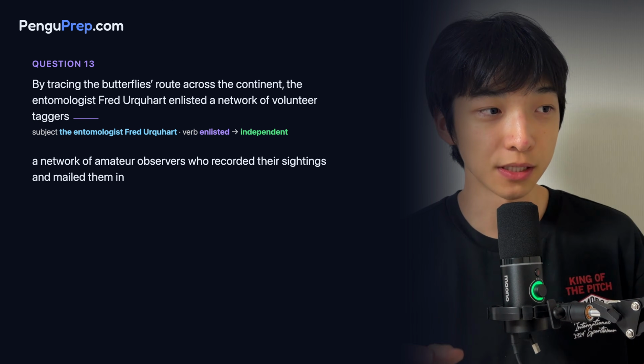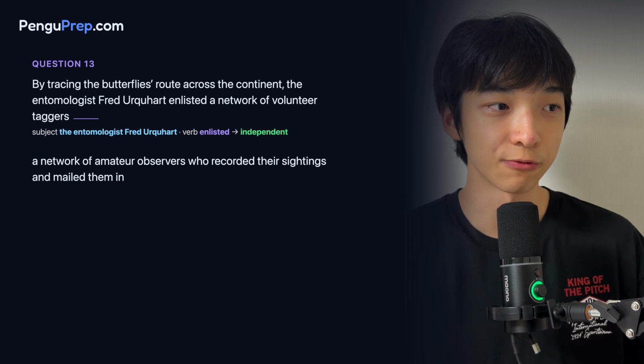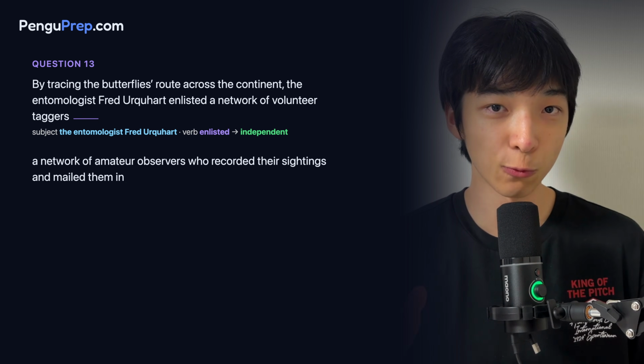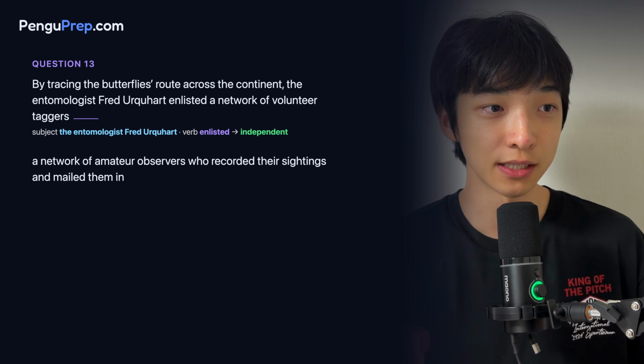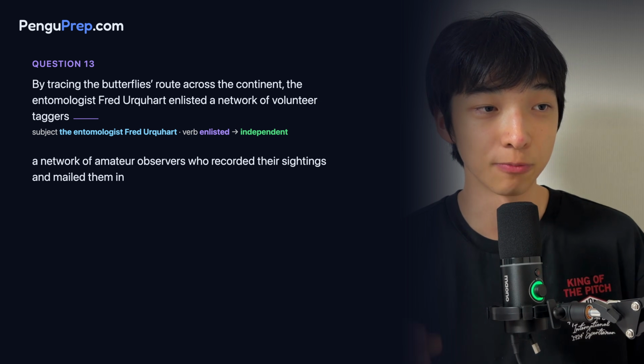The first subpiece here is from tracing to continent and it's a noun because we don't see a main subject or a verb. The second subpiece is from the entomologist to a network of taggers and this is independent because the main subject is the entomologist Fred Urquhart and the main verb is enlisted.